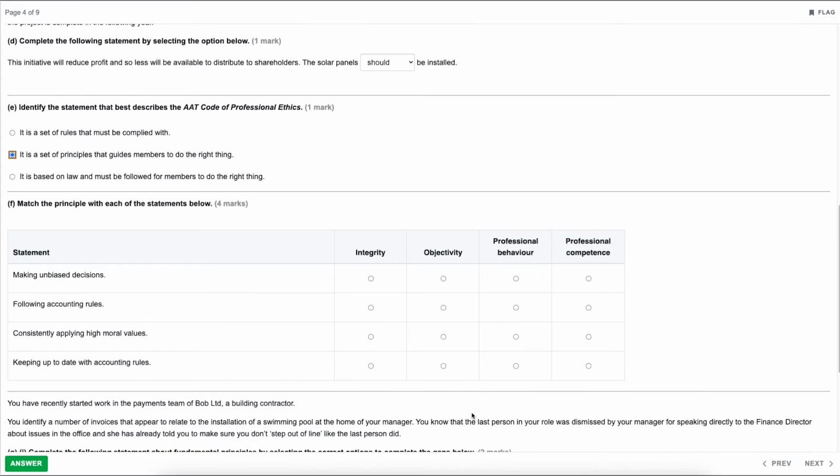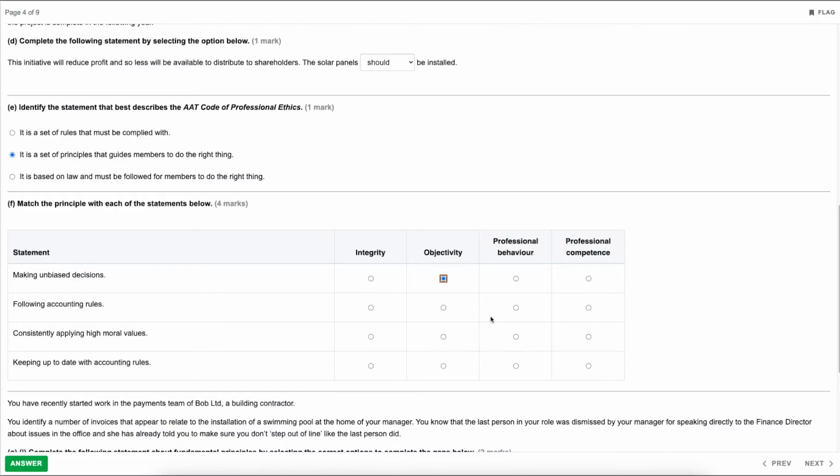Okay, moving down to part F then, match the principle with each of the statements below. So we can see that we've got 4 statements and we need to match them off against integrity, objectivity, professional behaviour, or professional competence and due care. So the first statement, making unbiased decisions. So as soon as we see the word unbiased, it's going to be objectivity. So objectivity is literally not being biased towards a particular person or business, or just not being biased when making decisions.